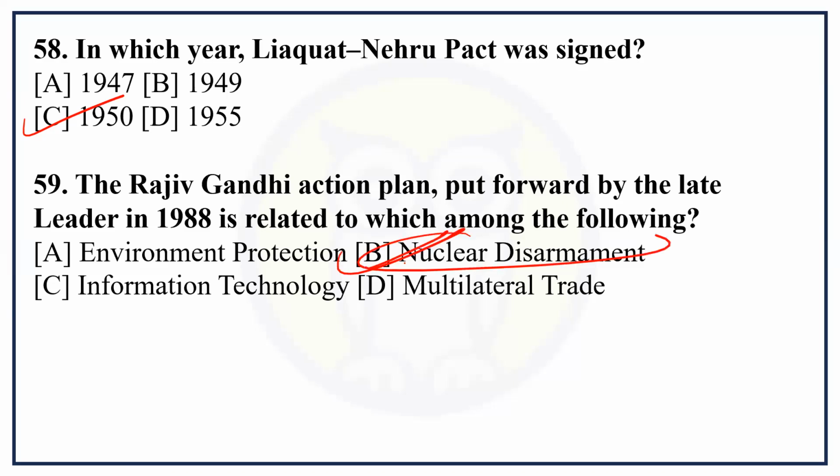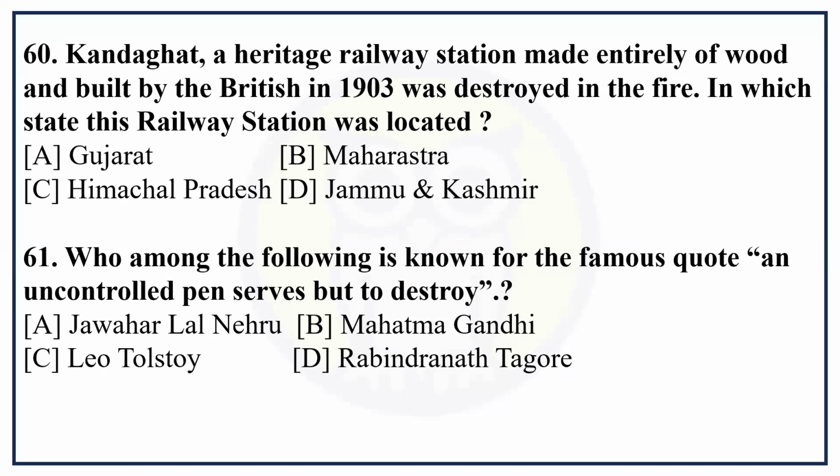Okay, nuclear disarmament. Kandaghat, a heritage railway station made entirely of wood and built by the British in 1903, was destroyed in a fire. This question is important. In which state was this railway station located? So, Himachal Pradesh. This is a very good question.